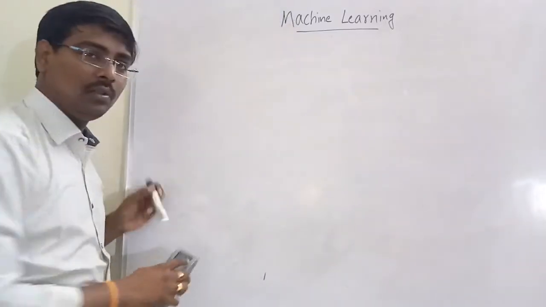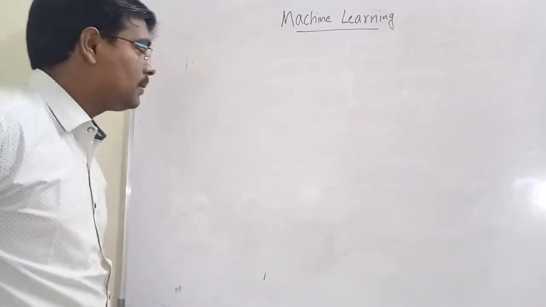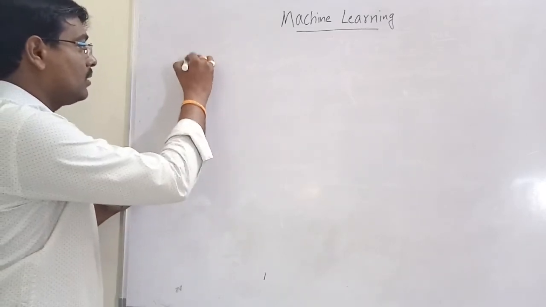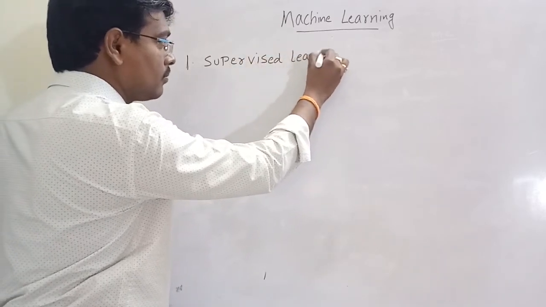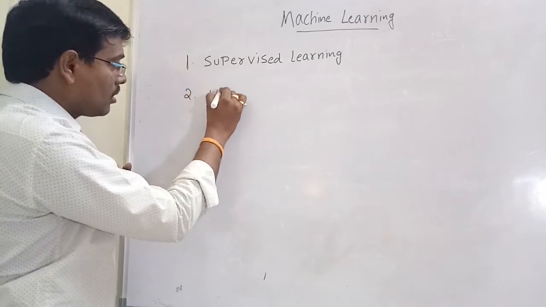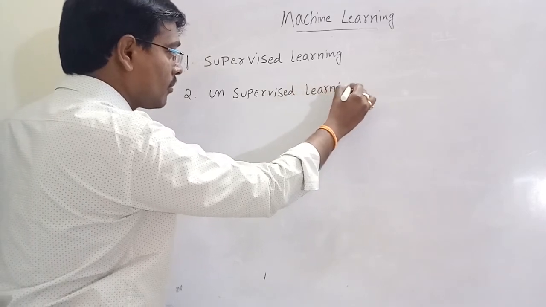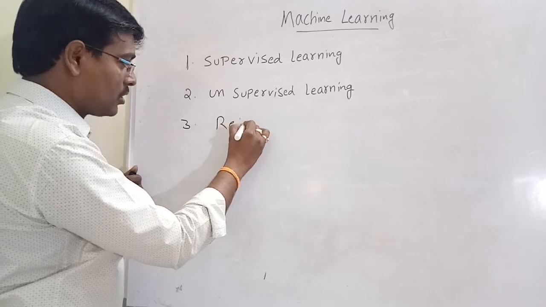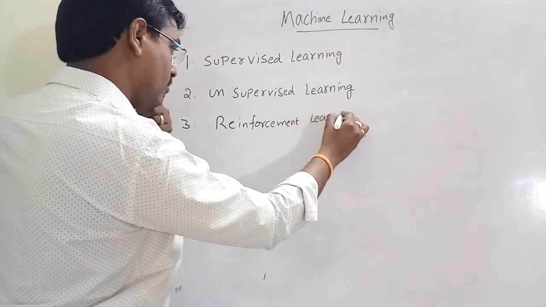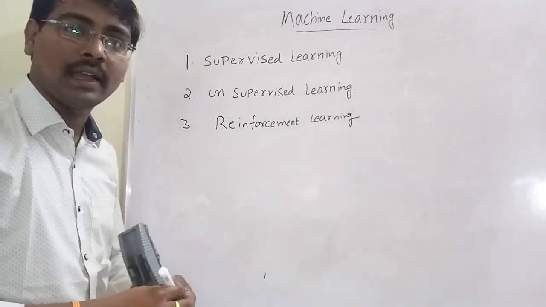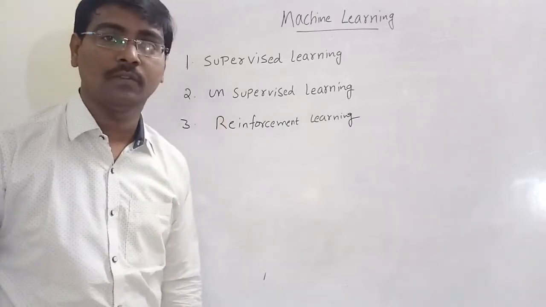Now we will move to the types of machine learning. Generally, we have three types of machine learning algorithms: one is supervised learning, second is unsupervised learning, and third is reinforcement learning.